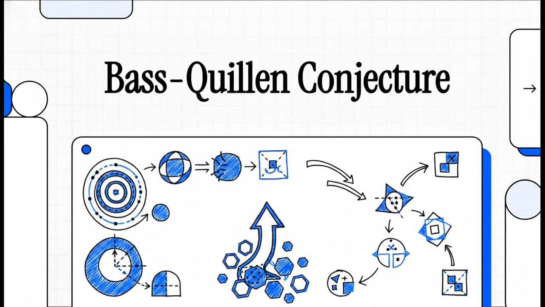Welcome back. Today we are diving into an absolute beast of an explainer. We're putting the Bass-Quillen conjecture through the ultimate mathematical stress test. This is a core pillar of algebraic K-theory, and we're going to see exactly how it gets definitively proven using the Adelic Langlands Program. We are going to use the mathematics directly from the framework to animate and guide our understanding, so get ready for a deep dive into some truly beautiful equations.